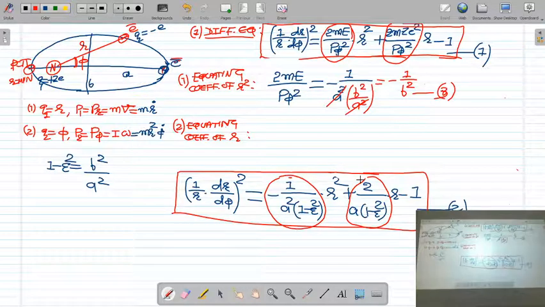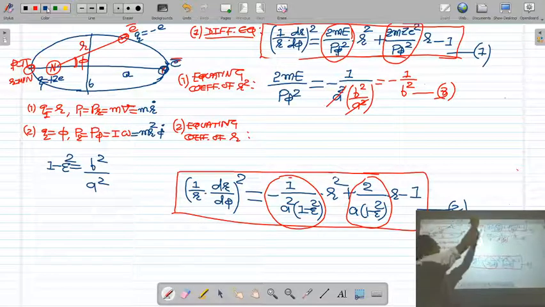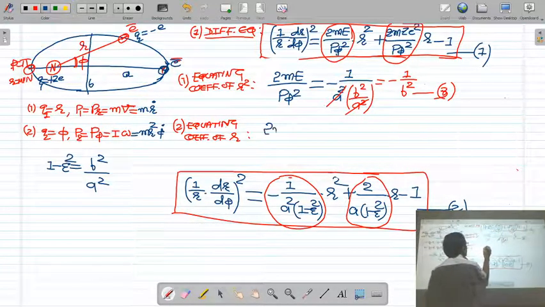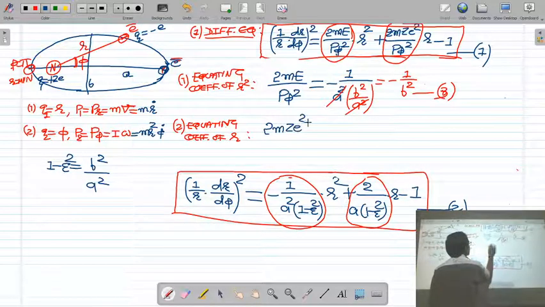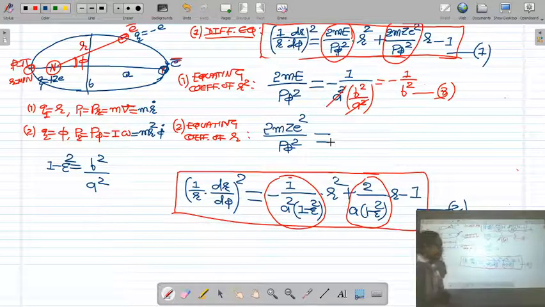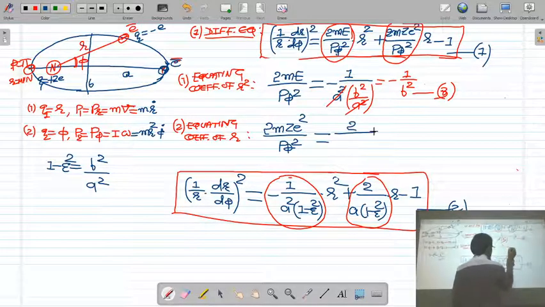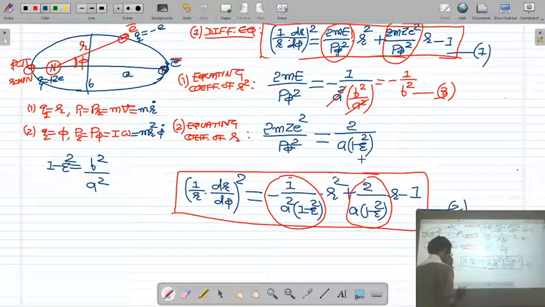So let us equate the coefficient of r in both differential equations.